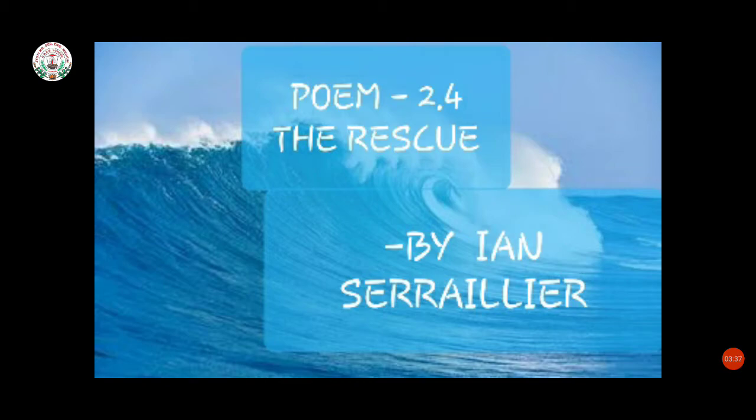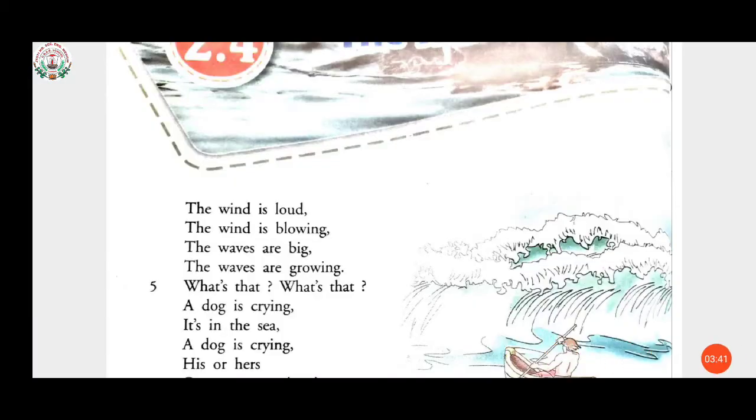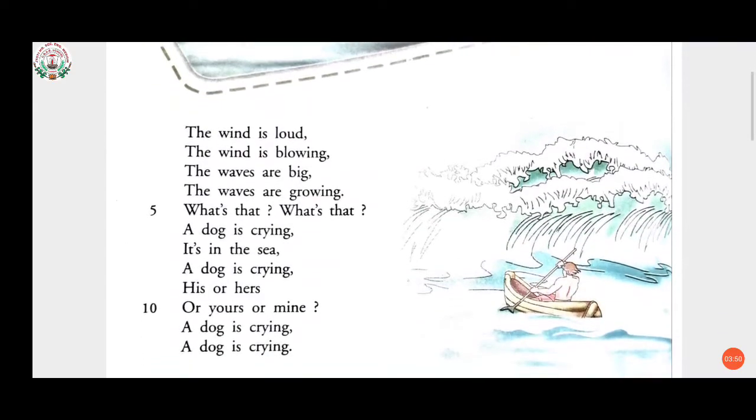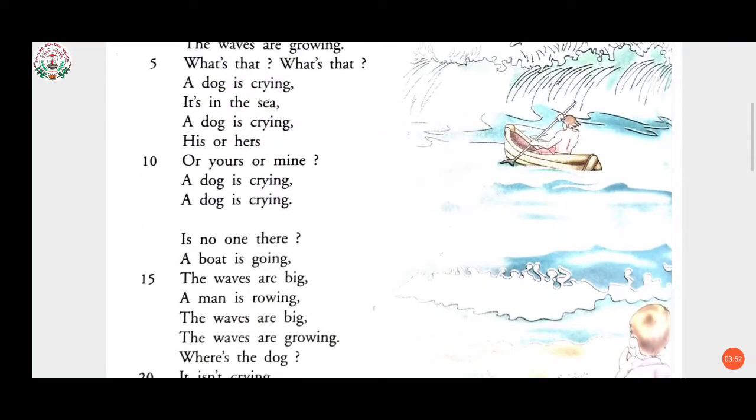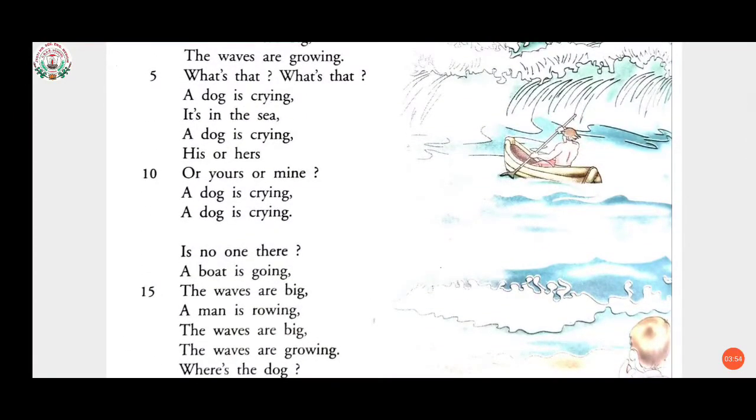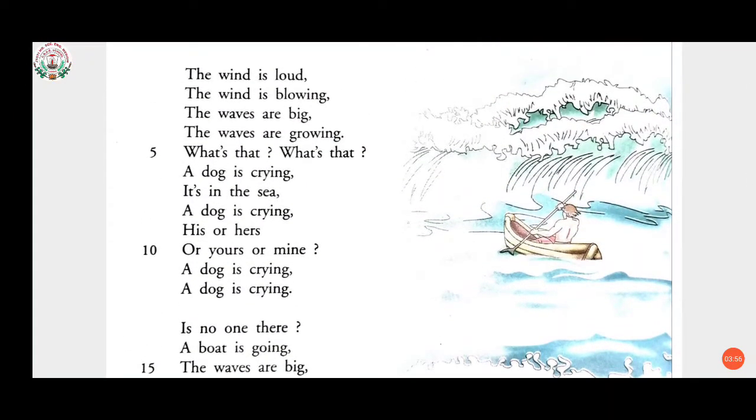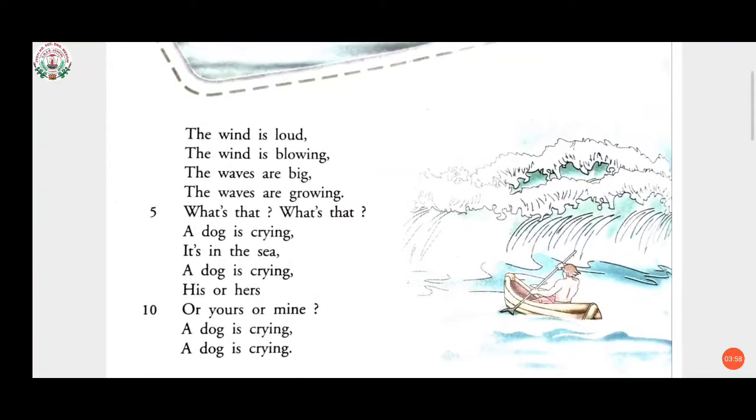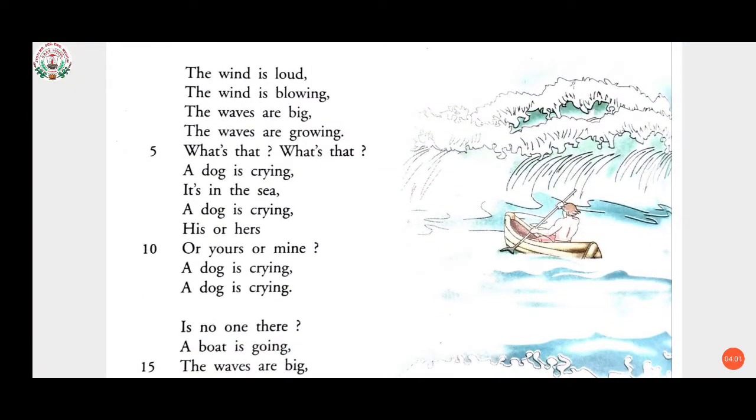Students, have you noticed the numbers here? They indicate the number of lines of the poem. Here you can see the numbers 5, 10, 15, 20. These indicate the number of lines in the poem. So let's start.